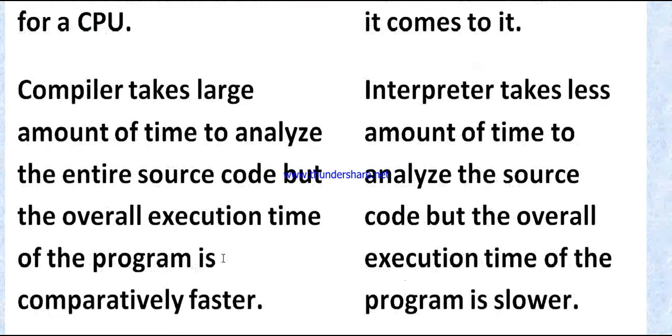A compiler takes a large amount of time to analyze the entire source code, but the overall execution time of the program is comparatively faster. An interpreter takes less time to analyze the source code, but the overall execution time of the program is slower.